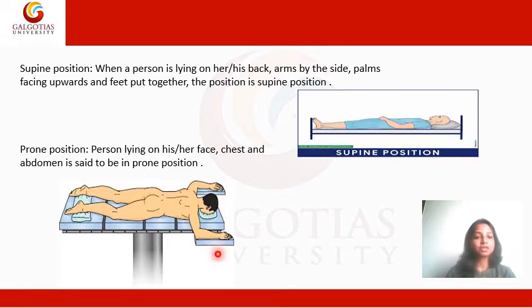The third position is the prone position. Here the person is lying on his or her face, chest and abdomen, and this position is called the prone position.